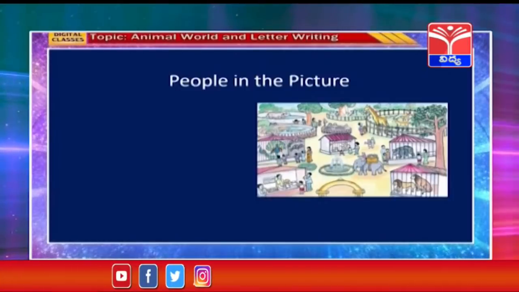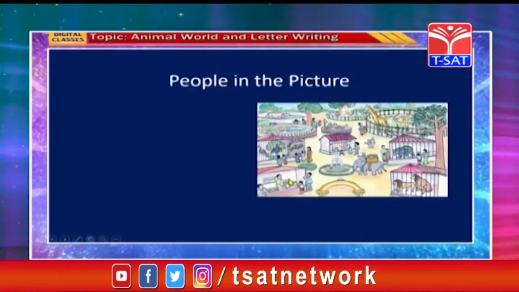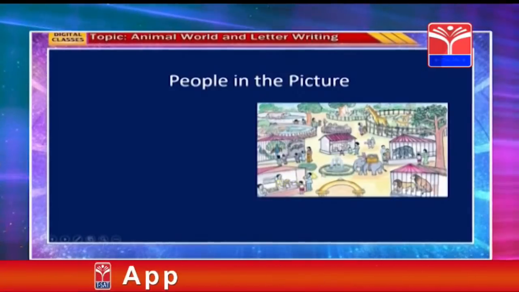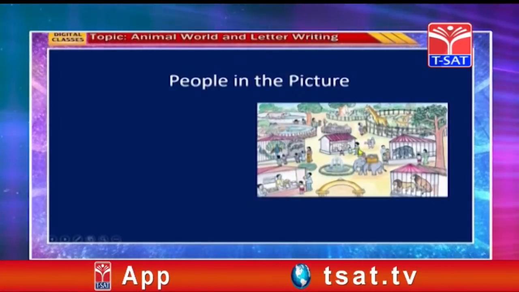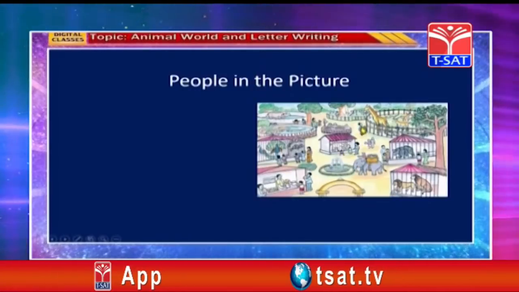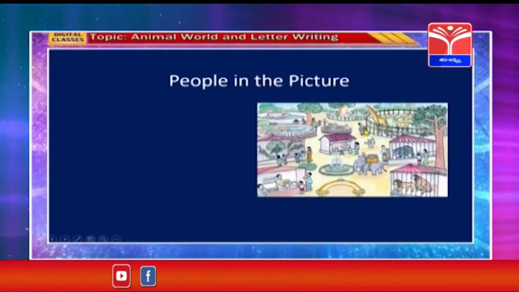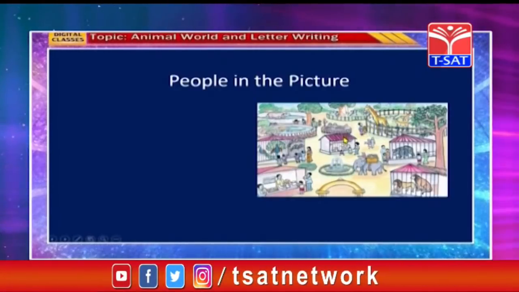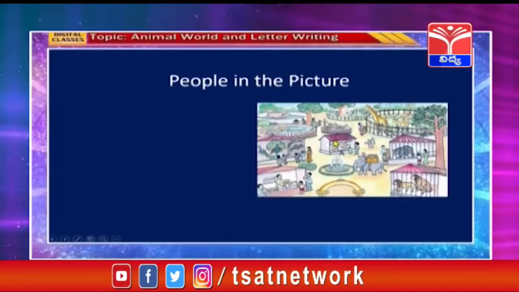Children, here you can see a man preparing juice, and there another man is there near the cage, and there another man looking at the animals. So there are men in the picture.